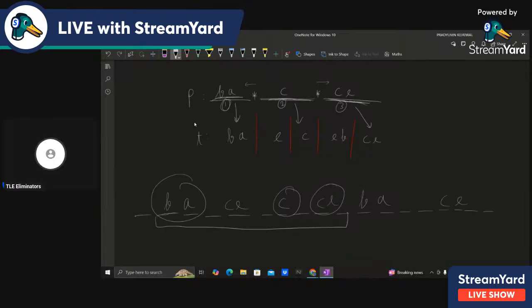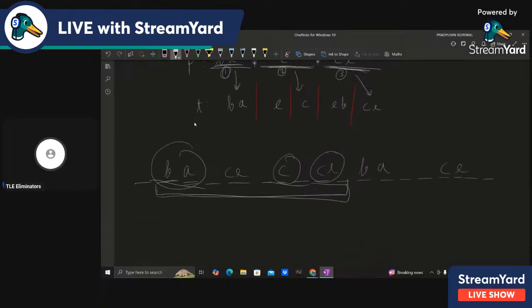because it has a BA in the starting, then it has some characters, because the star will match to those characters, and we don't have any problem. And then we have a C, then we have some characters here, right? And then we have a CE. So that's why this substring matches this pattern P, right? So that's what we want: a BA, then a C, and then a CE. And we know all the positions also.